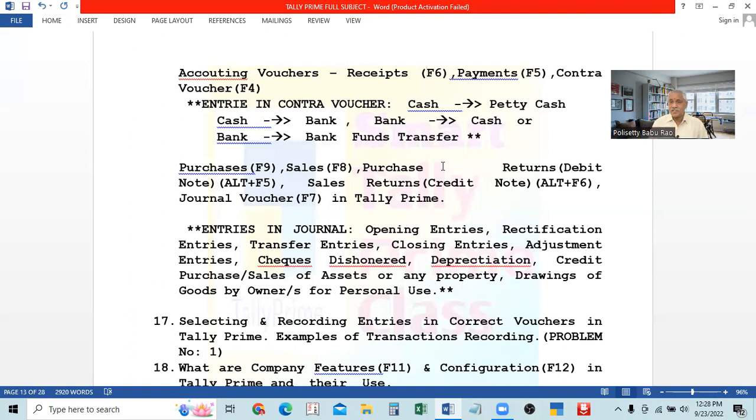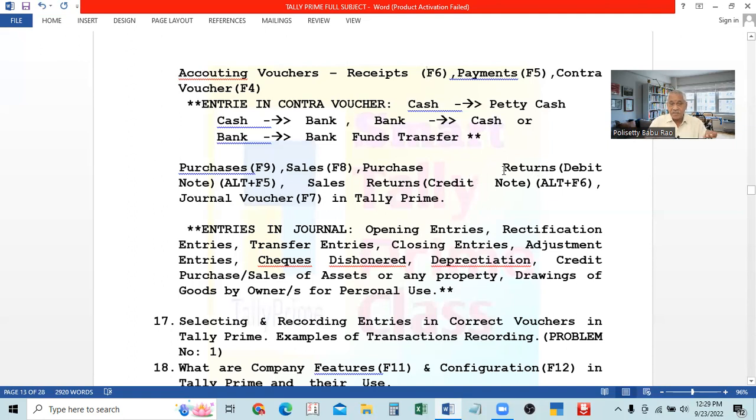Suppose we purchased some 100 kgs of material. Out of that, 2 kgs are damaged, or they sent different goods, 2 kgs. So those 2 kgs only we will return back to the supplier. Or we ordered some material and they sent some other material, so all the goods are not useful for us, and the total purchases will be returned. So when the goods purchased are returned, they are called purchase returns.